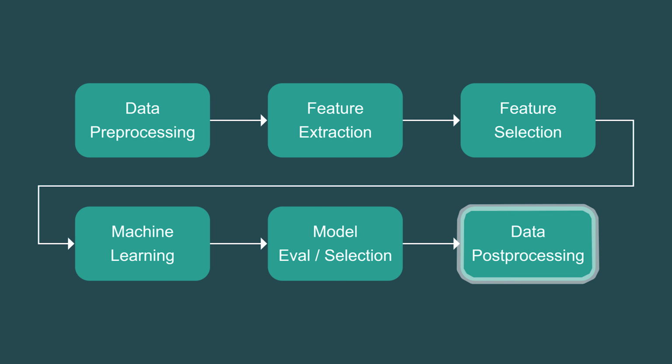Then finally, we have post-processing. This, for example, involves making sure that our predictions avoid racist discrimination and ensure fairness. Microsoft's chatbot is quite famous because it turned racist after learning from the interaction with users.